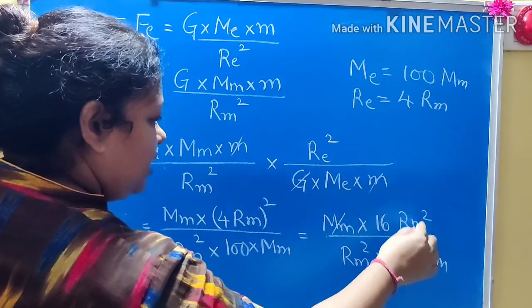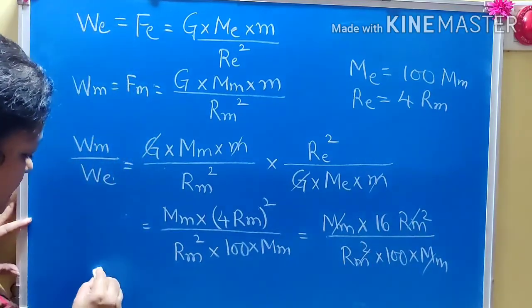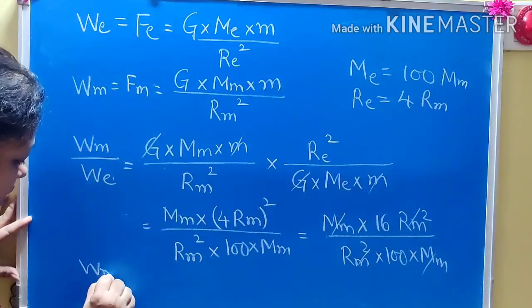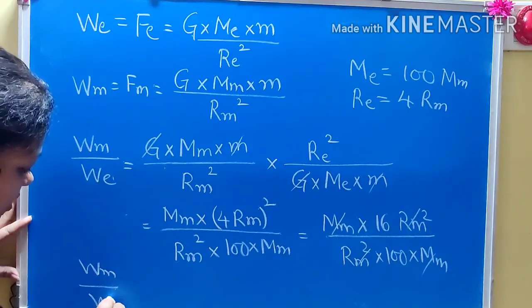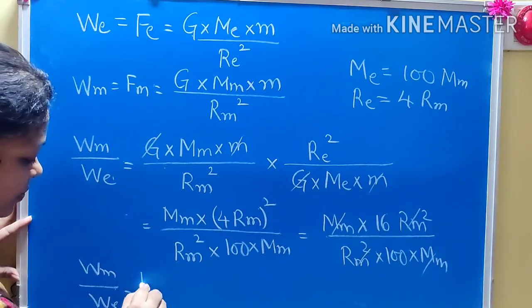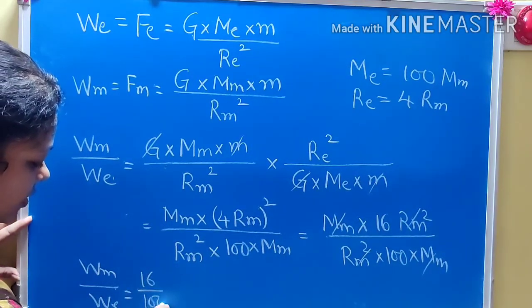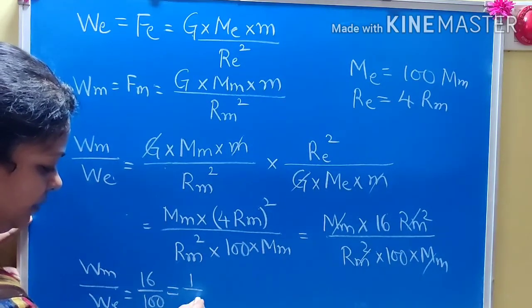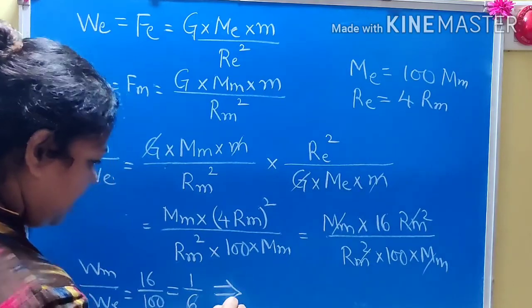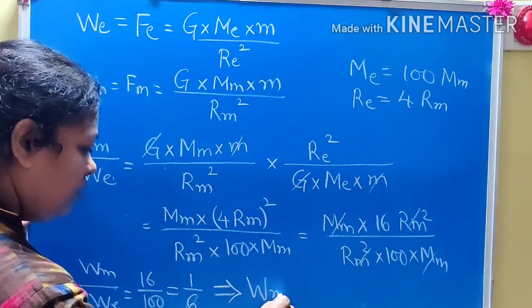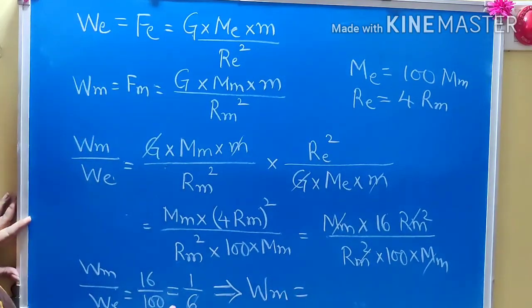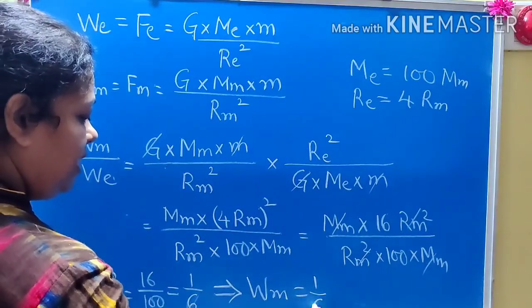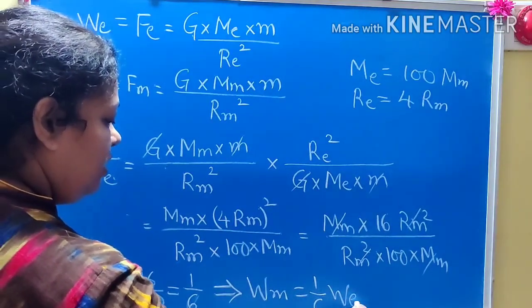So this will get cancelled, this will get cancelled, and what you will get is weight of moon upon weight on earth is equal to 16 upon 100, which is nearly equal to 1/6. So you can say that weight on moon is nearly equal to 1/6 weight on earth.